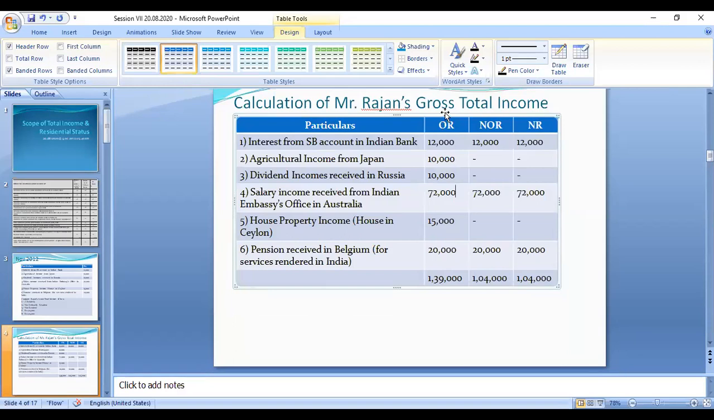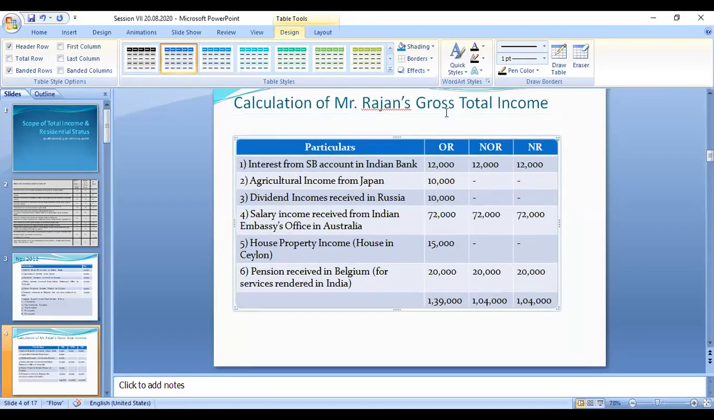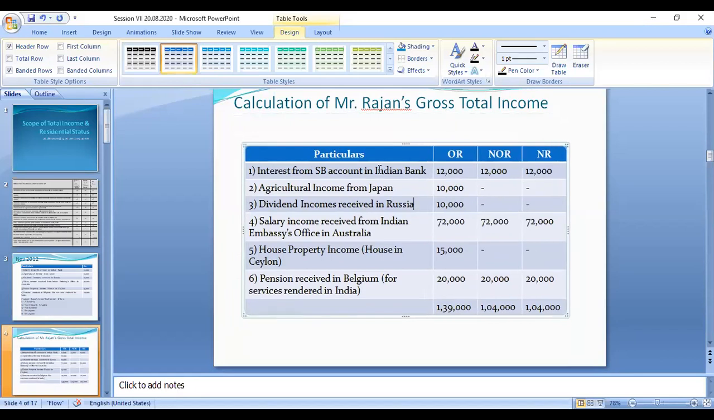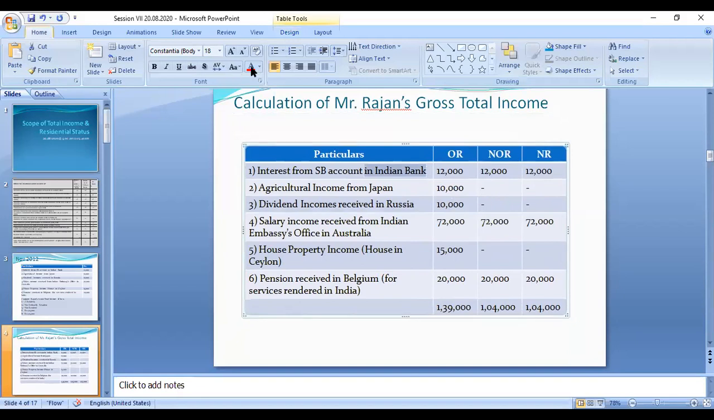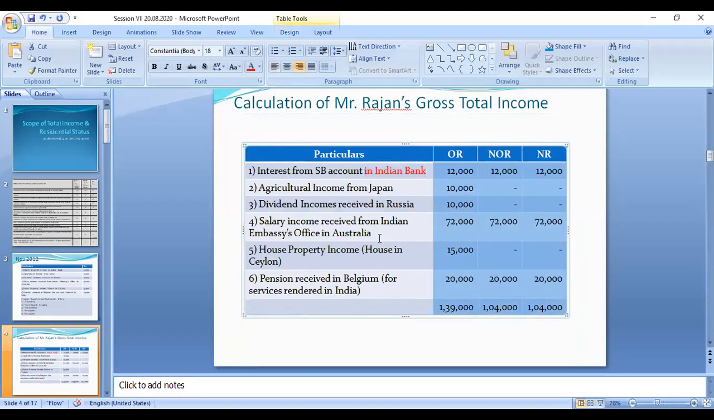Right. So this is an Indian income. Okay. So this is an Indian bank. So the bank in India, that is an Indian income. So it is taxable to all the categories. And next to this category, this is an Indian embassy office. Indian embassy office in the sense it is related to the income deemed to be received in India. So these three amounts are also taxable.